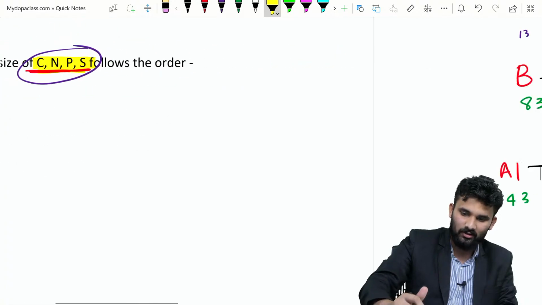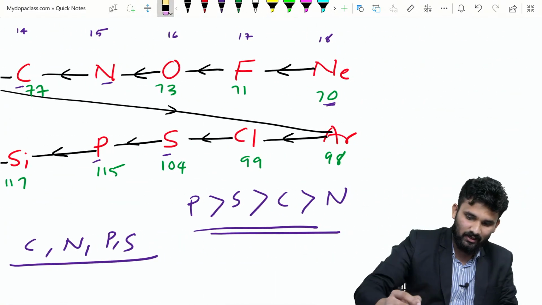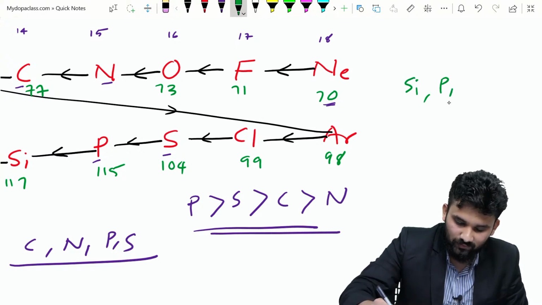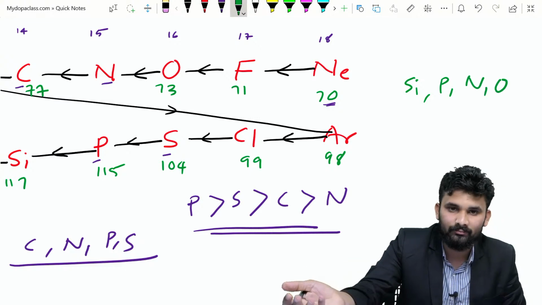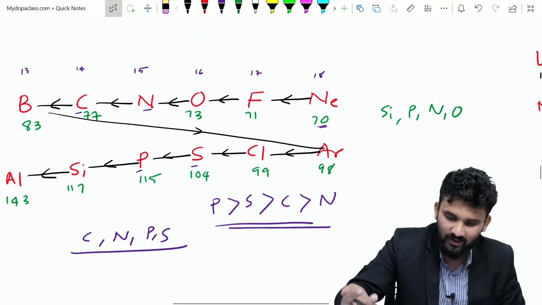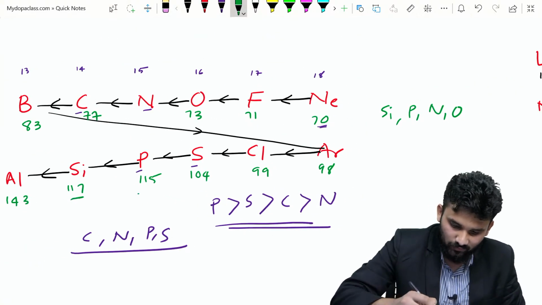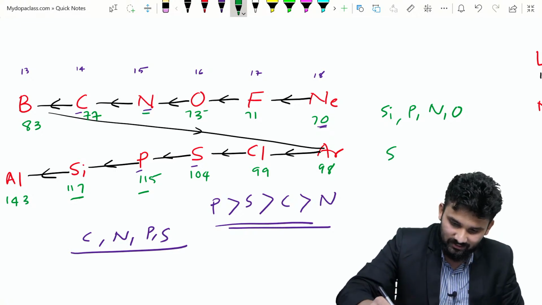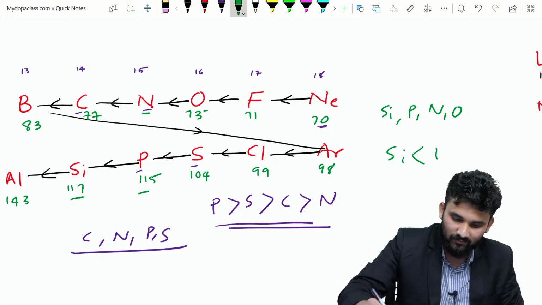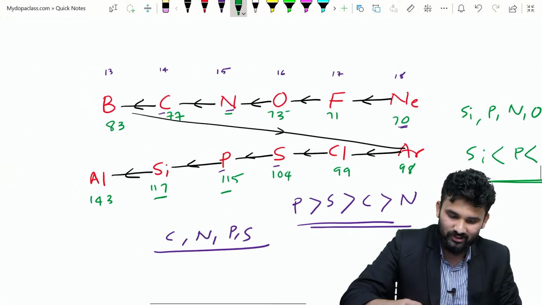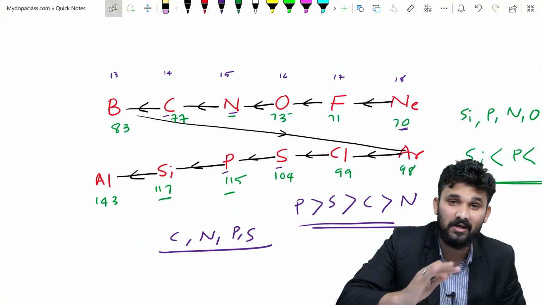Okay, you get the idea. I will show you another question. If the question is silicon, phosphorus, nitrogen, oxygen, what is the order here? Using this graph you can find the answer. Silicon is here, phosphorus is here, nitrogen is here, oxygen is here. Which of the following has maximum radius? The answer is silicon, then phosphorus, then nitrogen, then oxygen. Are you okay? You get the idea? By using this graph, you can find any question from this topic.